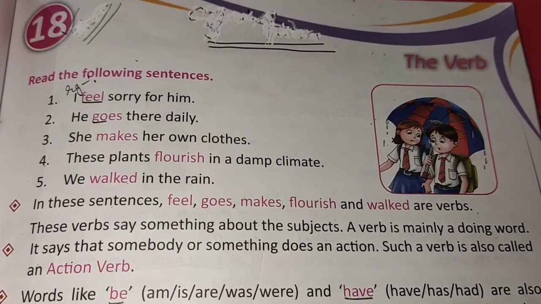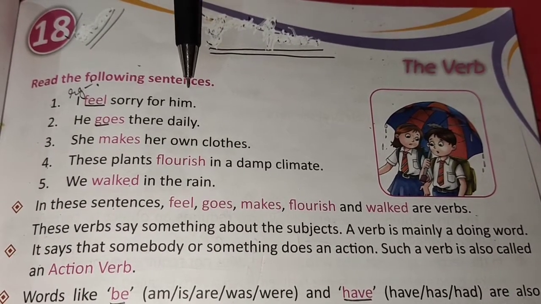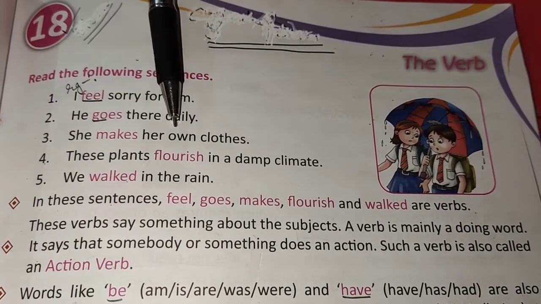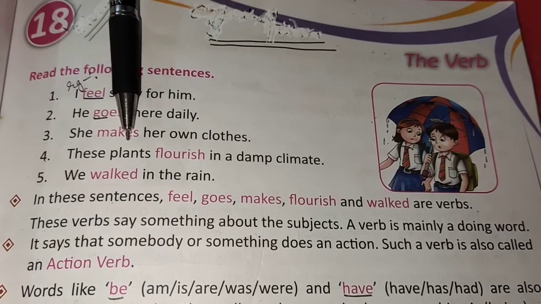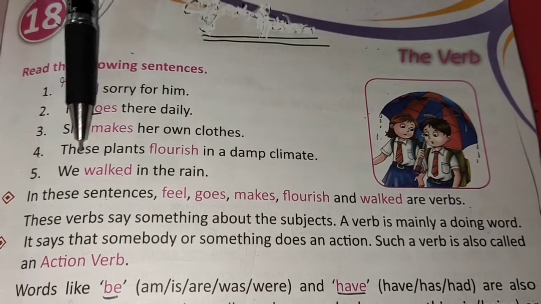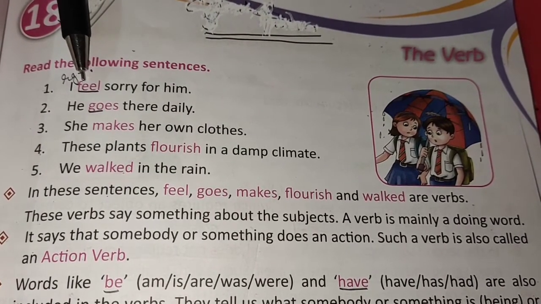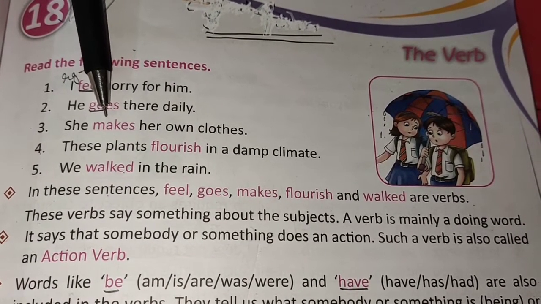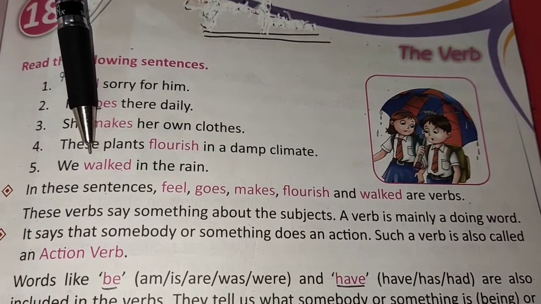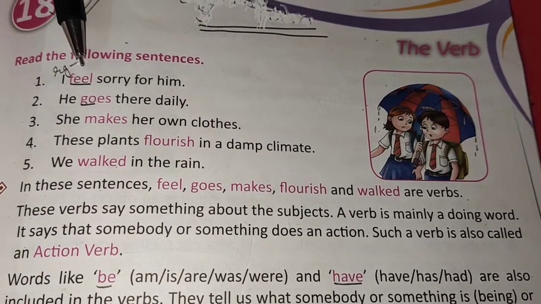So let us read the following sentences. I feel sorry for him. He goes there daily. She makes her own clothes. These plants flourish in a damp climate. We walked in the rain. Now, in these sentences, feel, goes, makes, flourish, and walked are verbs. They say something about the subject.